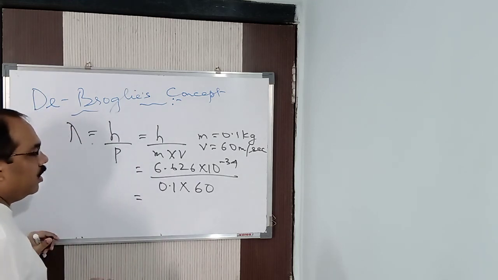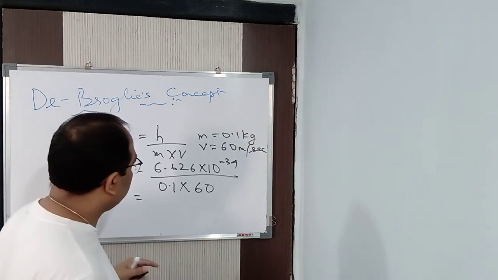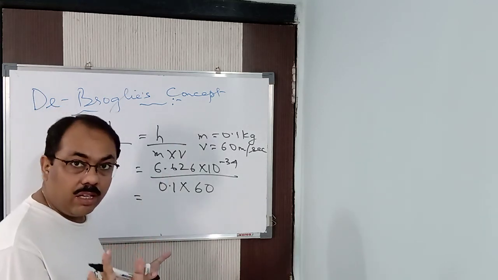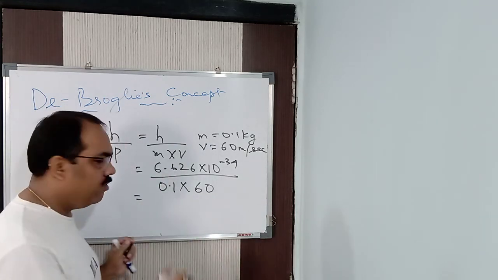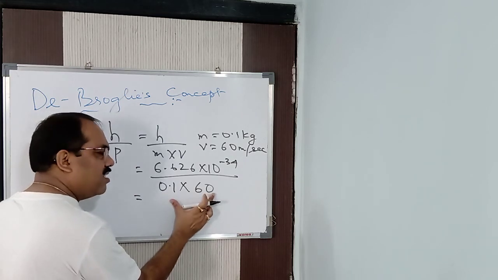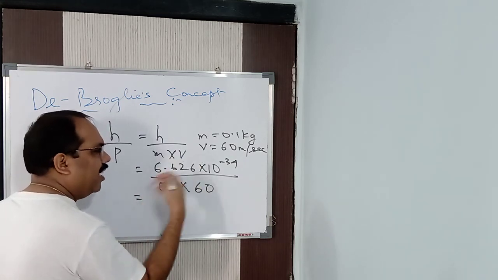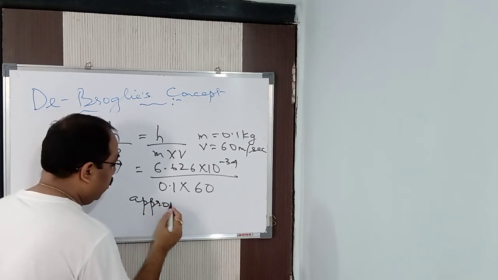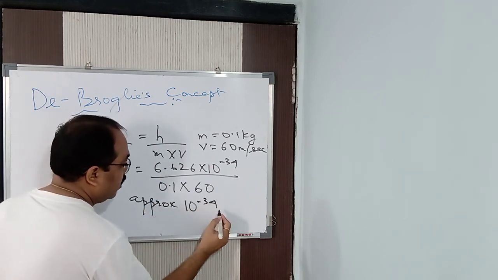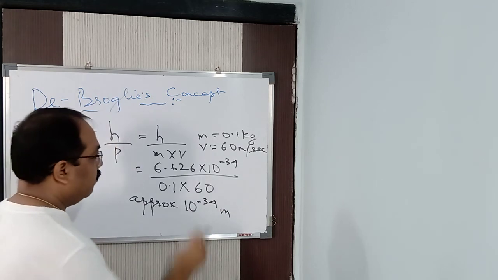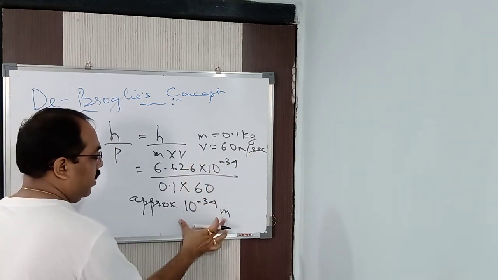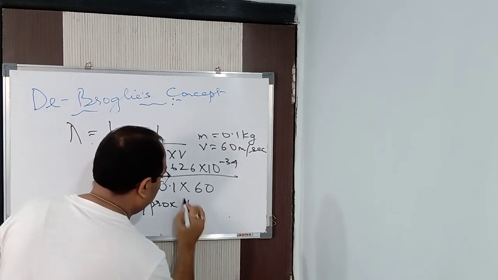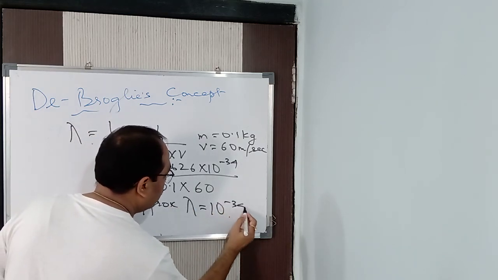So if you see, 0.1 into 60 is 6, and this is 6.626 and this is 6, so nearly it gets cancelled. I do it this way because it will be easy for me to calculate. So approximately, because we have taken 60 meter per second, you get the value of lambda to be 10 to the power minus 34 meter.